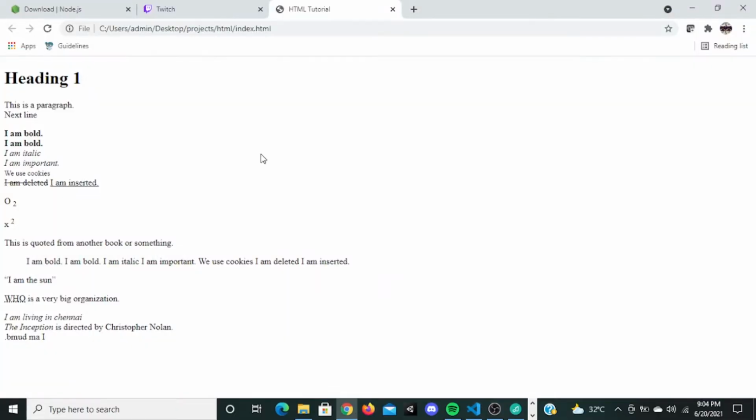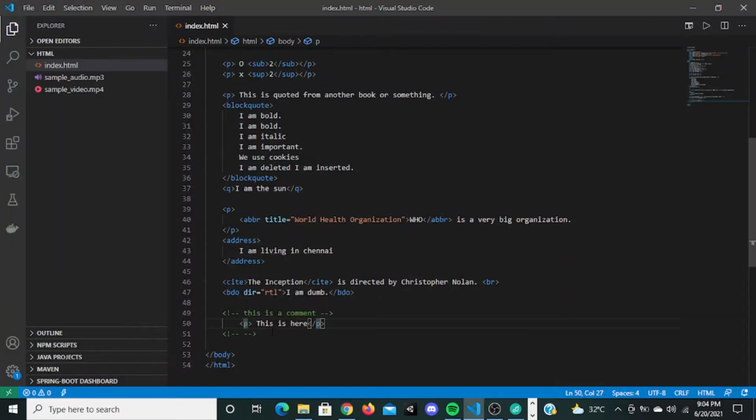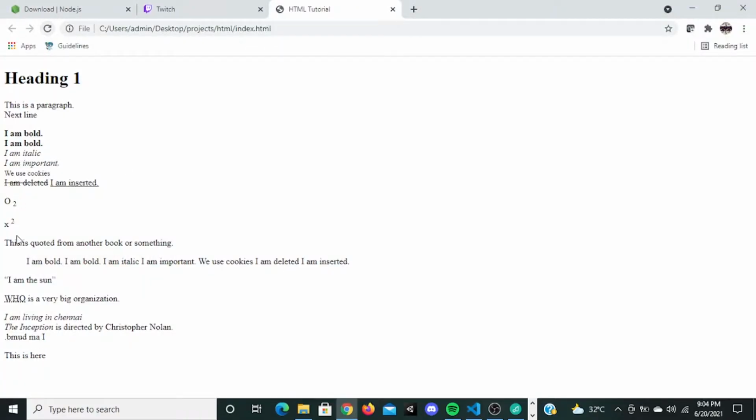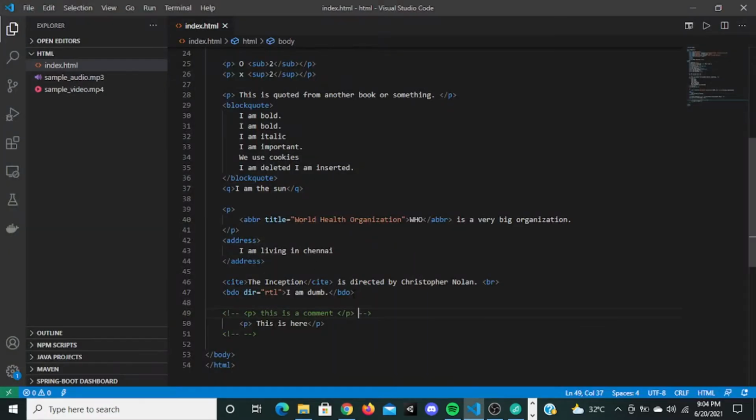When I save this, go here, and refresh, it says this is here, but it won't say this is a comment. Now if you give a p tag right here and close this p tag, save this, and refresh, it's not going to be displayed, because these are called comments.